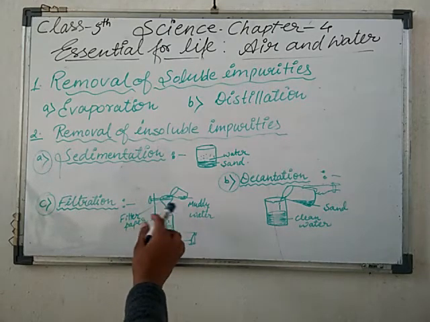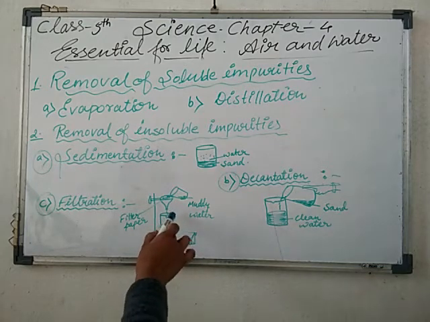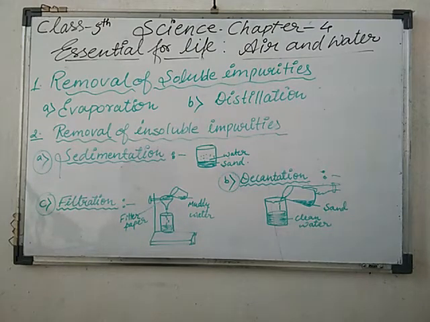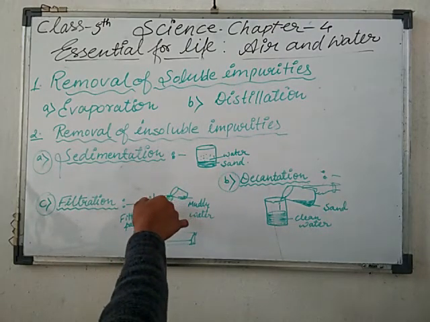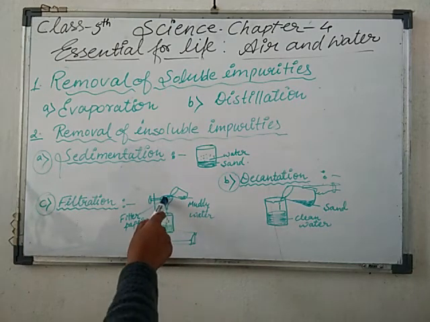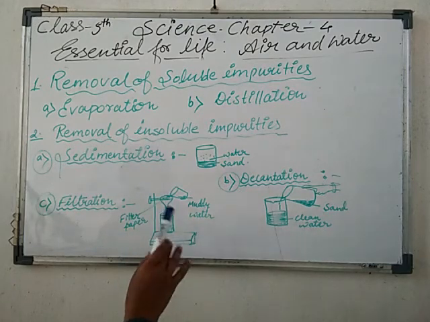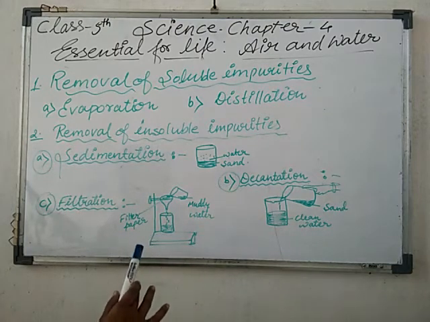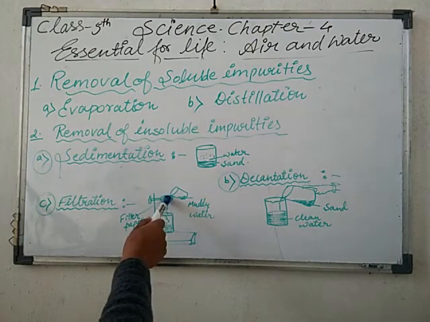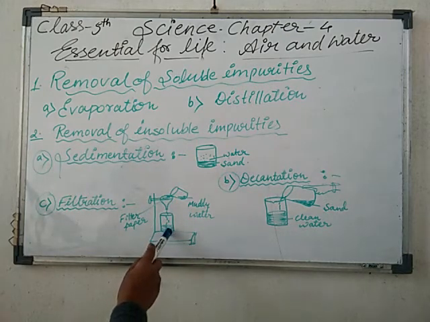So to filter a mixture of water and sand, a cone of filter paper is made and kept inside a funnel. This funnel has a filter paper inside it. Now the mixture is poured a little bit and slowly into that funnel. The sand doesn't pass through the filter paper. This filter paper will stop all the particles of the sand and pass only the clean water. Getting my point? Now what will happen? Whatever we get on the filter paper is known as residue, and this is known as your filtrate.